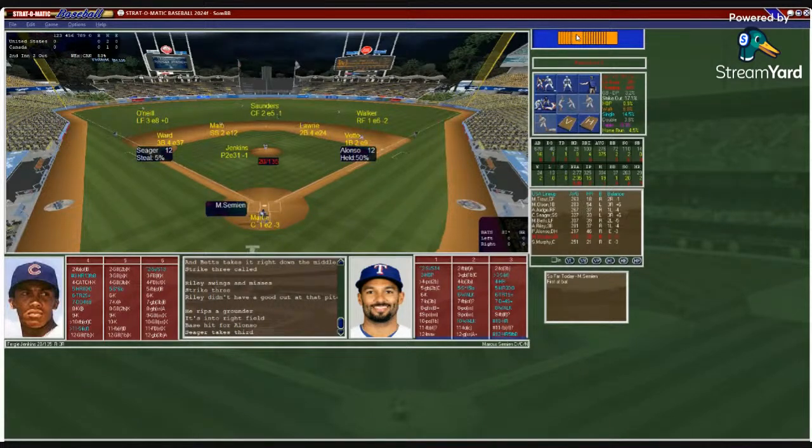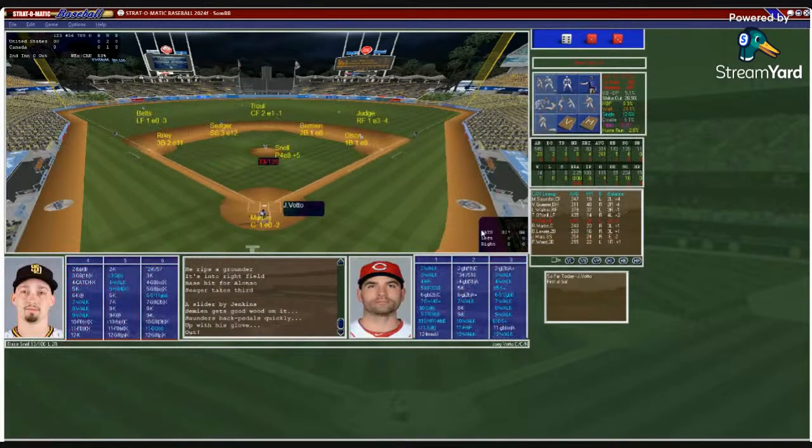Martin puts down the sign. Jenkins working from the stretch. First and third, 2 outs. And that's going to be a fly ball to center field. Michael Saunders is there. Should make this catch. And he does. United States is down in order. They leave 2.